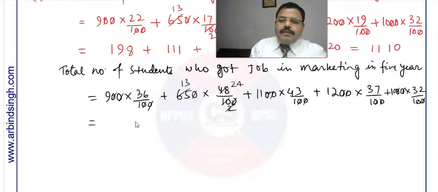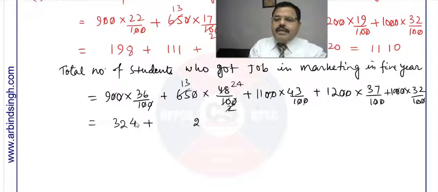So 9 6s are 54, so 4 carry 5, 9 3s are 27 and 5, 32. Okay, now this is 13 4s are 52, so 2 carry 5, 13 2s are 26 and plus 5, 31.